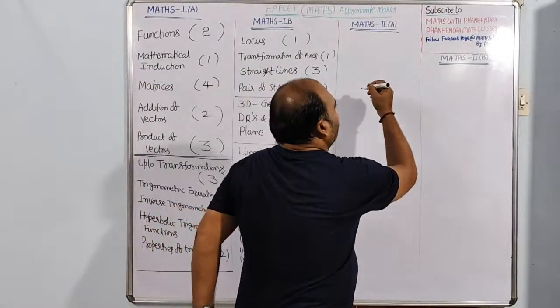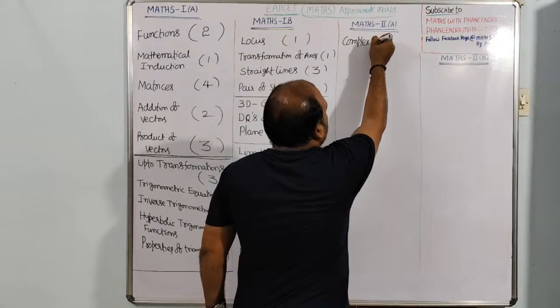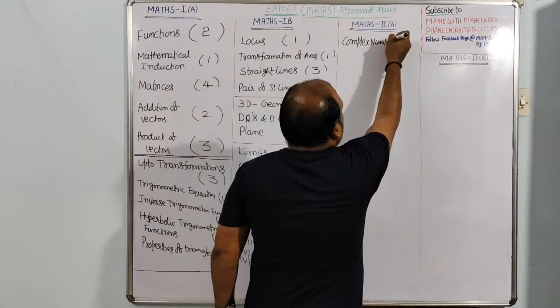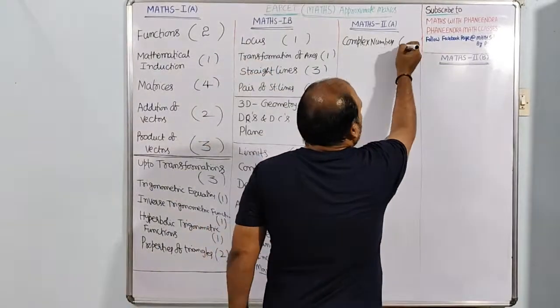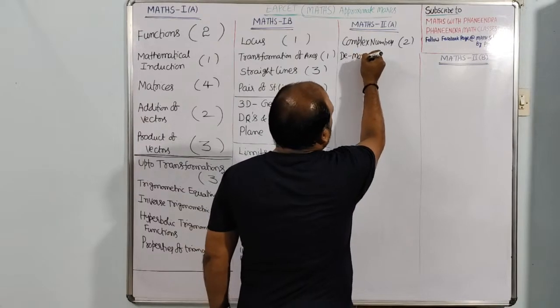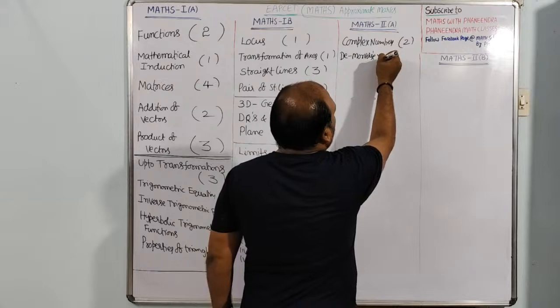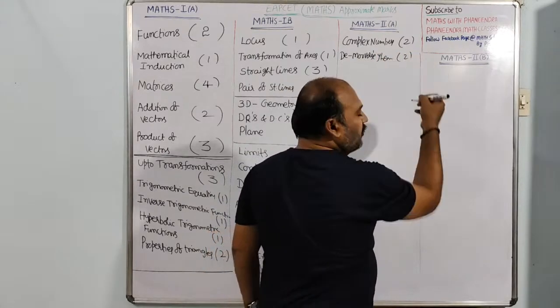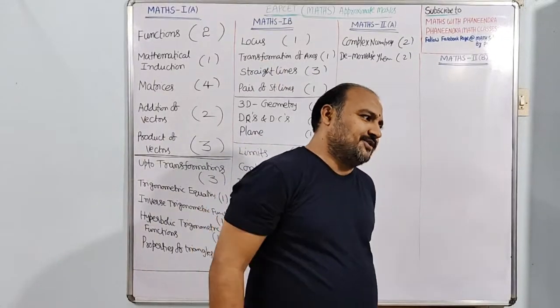Next in Maths 2A, first complex numbers. In complex numbers, we have different models. So we can expect De Moivre's theorem also, generally 2 or 1 questions.